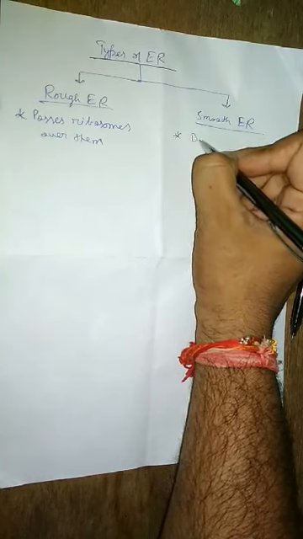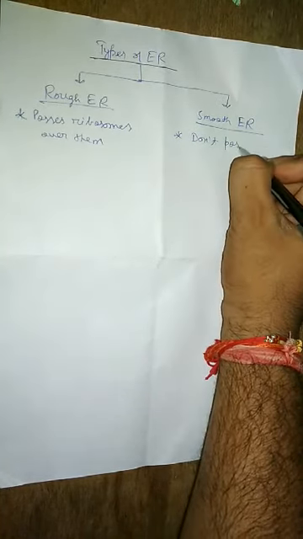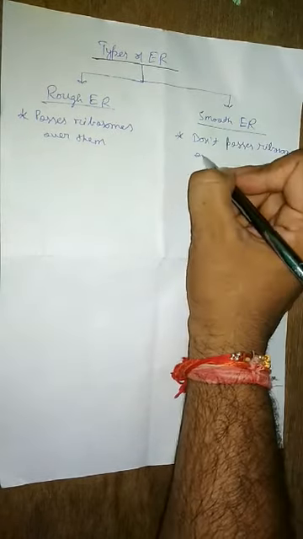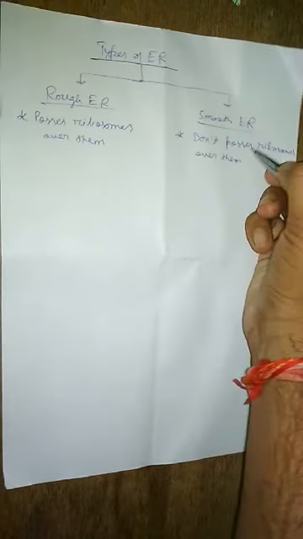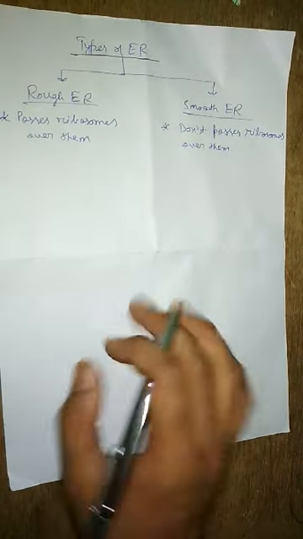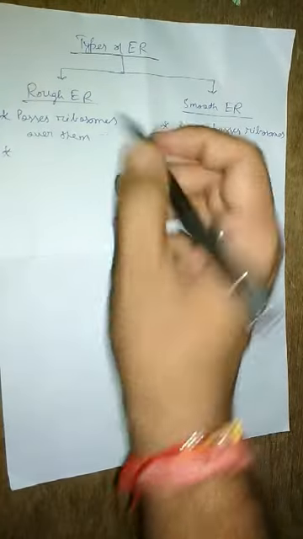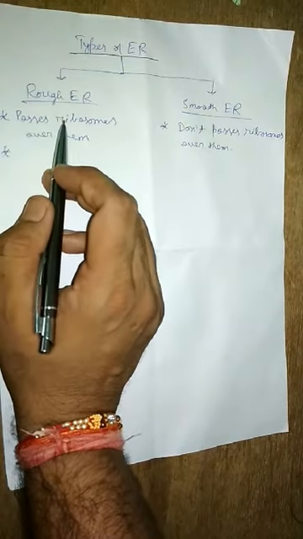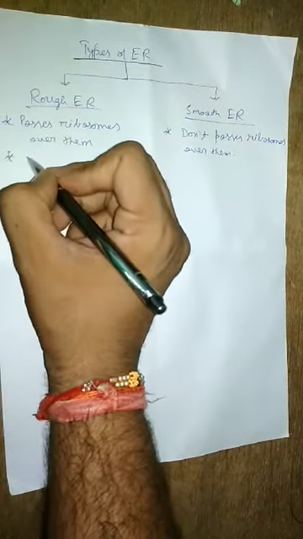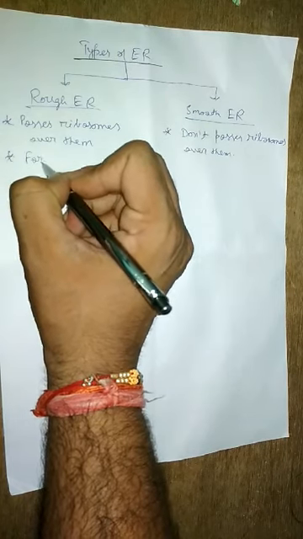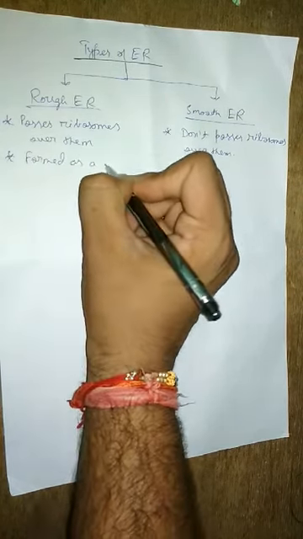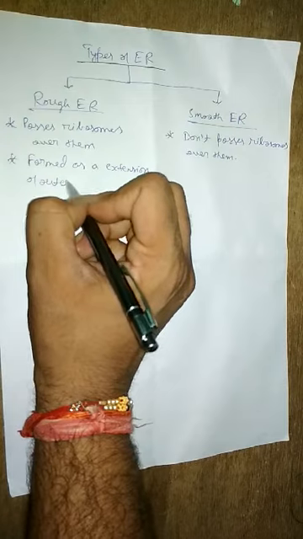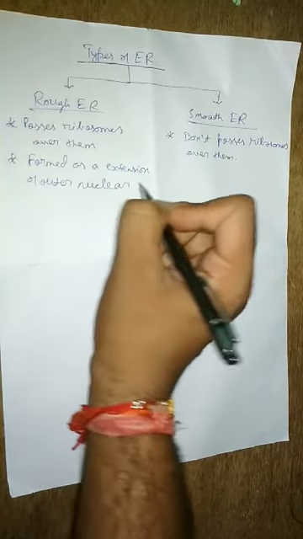Then the smooth one doesn't possess ribosomes over them, so they are devoid of the ribosomes. Clear? The second difference I told you is that the rough endoplasmic reticulum is formed by the extensions of the outer nuclear membrane. So they are formed as an extension of the outer nuclear membrane.